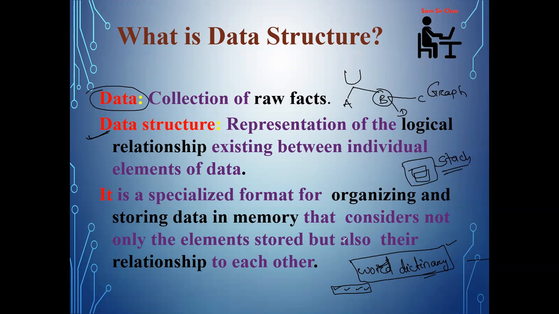Clear? So if you'll say what data structure is all about, this is nothing but a representation of the logical relationship existing between individual elements of the data. Here every tray is related. Here every friend is related. Here every word is related. So there is some logical relationship between individual elements of the data. So it is also known as a specialized format for organizing and storing data in memory. Clear? Why? That considers not only the elements stored, but also their relationship to each other.